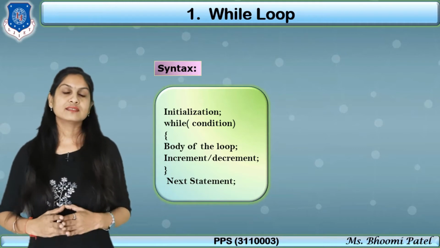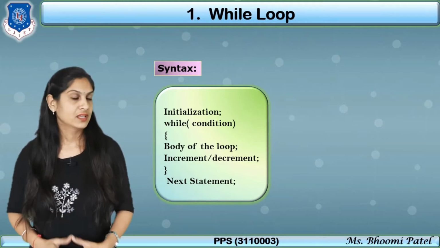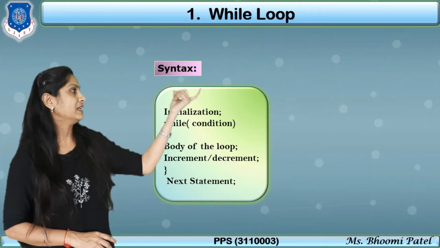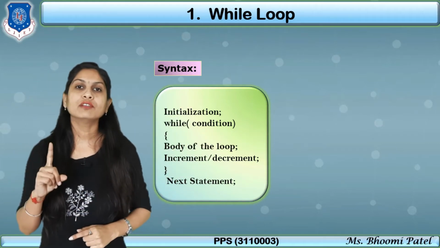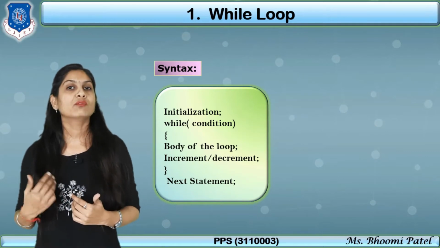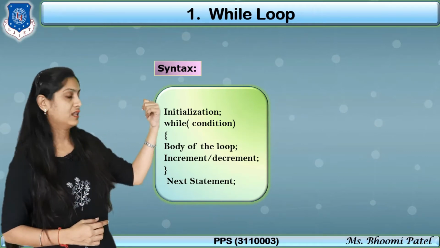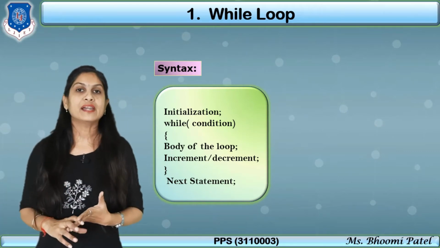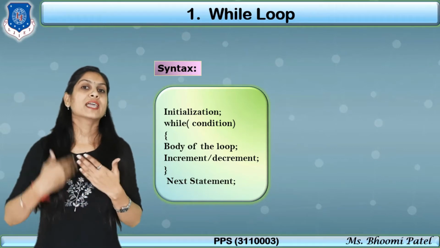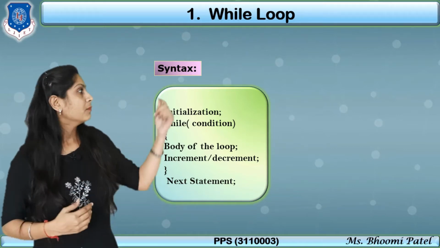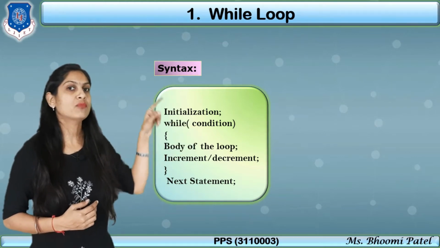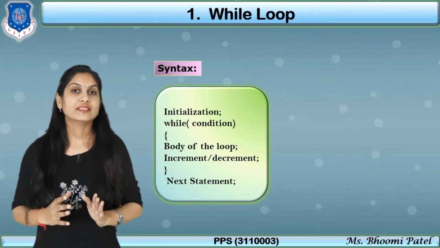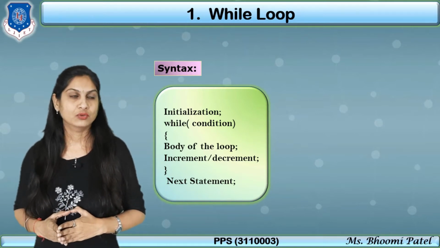So simply this is like an if else. If you write if, a condition and curly brackets with statements, it is executed only one time, but here the keyword is changed, and that is while. So while is by default used for a loop, so it is checked again and again: condition true, body of loop is executed, check the condition again, body of loop executed again. That is the concept of the while loop.